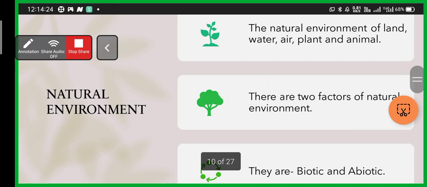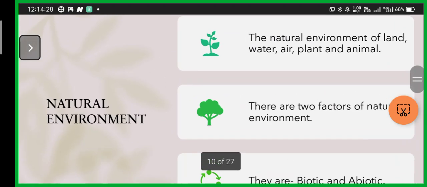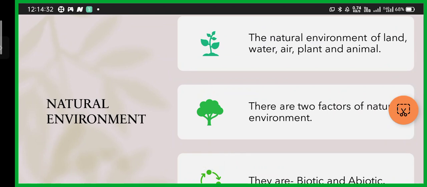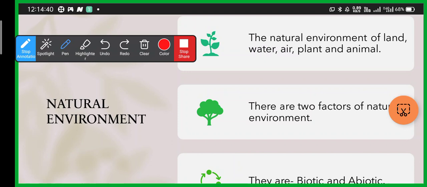Now the next, natural environment. What is natural environment? The natural environment consists of land, water, air, plant, and animal. Natural environment means the environment of nature. Like the land is a component of the natural environment. Water is also a component of the natural environment. Air, plant, animal, these are all components of the natural environment.